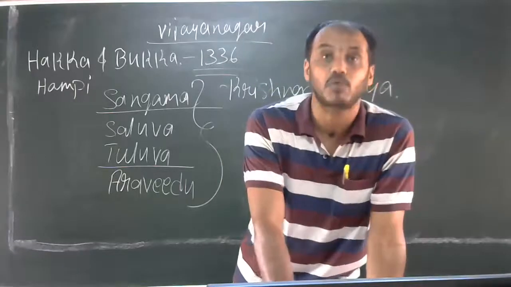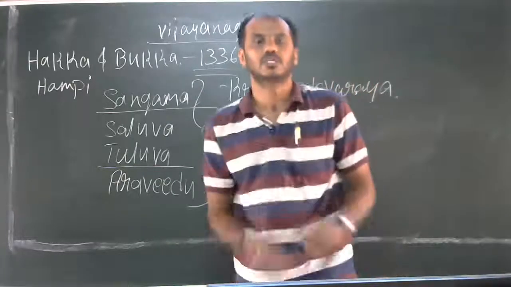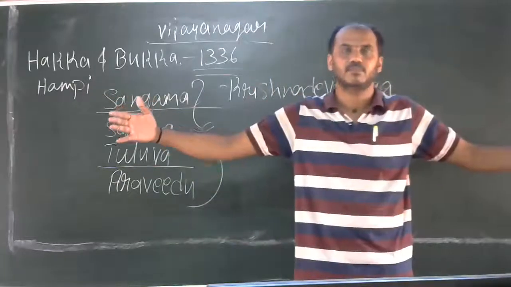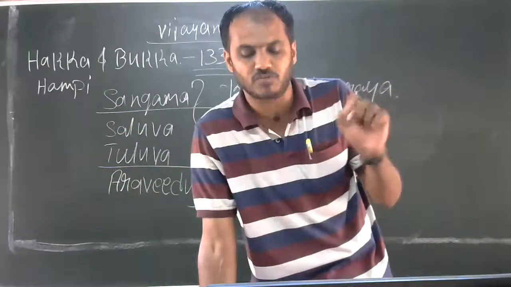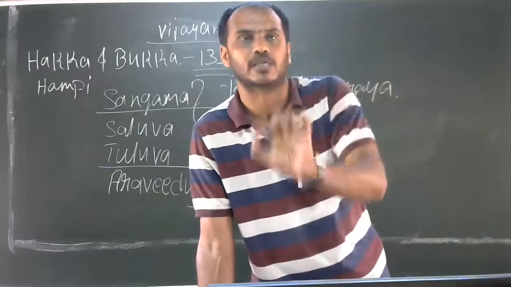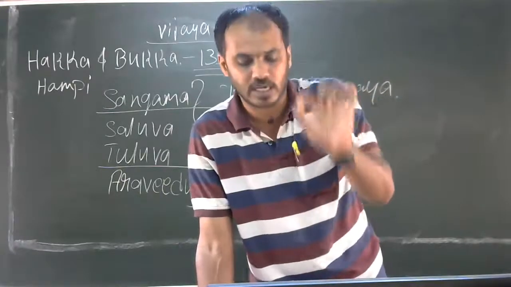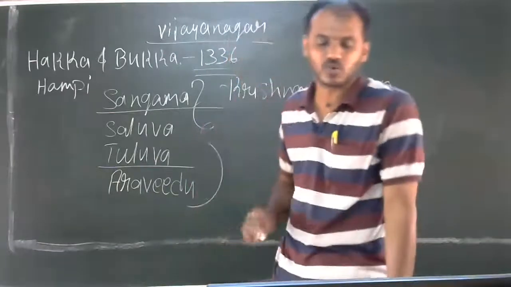Krishnadevaraya liberated Muhammad Shah and made him the king of the Bahmanis. For this he got the title Yavana Raja Pratishtapanacharya. These wars destroyed the powers of the Bahmanis.